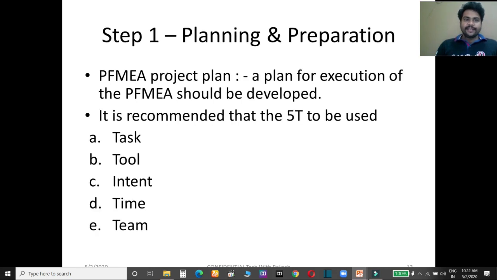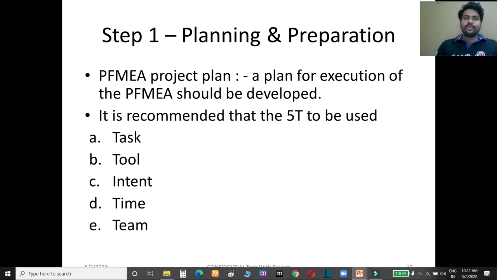Step 1, planning and preparation. PFMEA project plan: a plan for execution of the PFMEA should be developed. So when you are going to do anything, first you have to make some plans: how you have to do it, what things you require, what you are going to use, what the time periods are. You have to discuss that first. It is recommended that the 5T be used in the planning and preparation step. You have to use five things: task, tool, intent, also called intention, time and team.